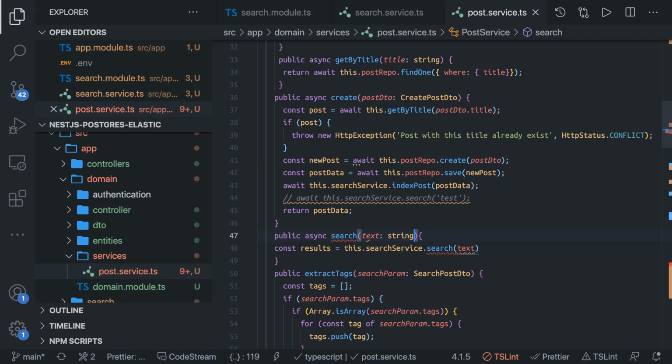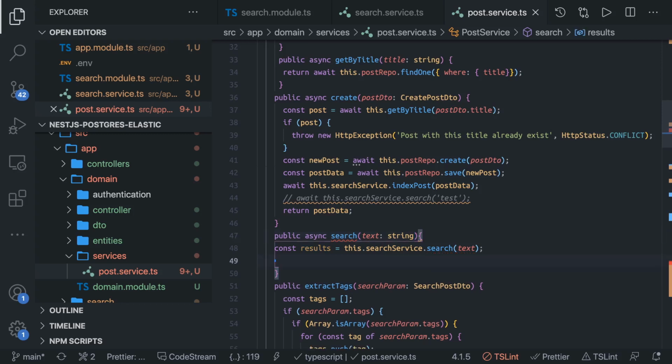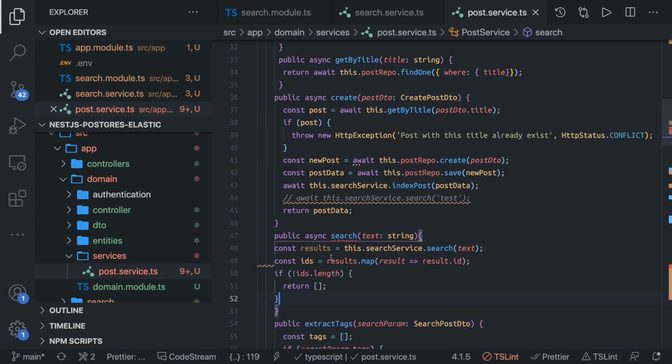Okay, you will get the result set, and you will just return that result set. I mean, you can do the fallback if you are getting the IDs from that result set. If that length is null, then return empty. That means you have to fall back to the database logic, right? Then you will be calling the database and all these things.